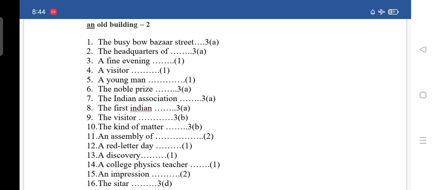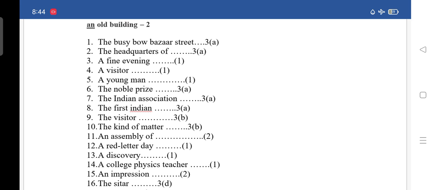Next is ninth, the visitor. For that you have to write 3B. Tenth, the kind of matter, for that also you have to write 3B. Eleventh, an assembly of, for that you have to write 2.